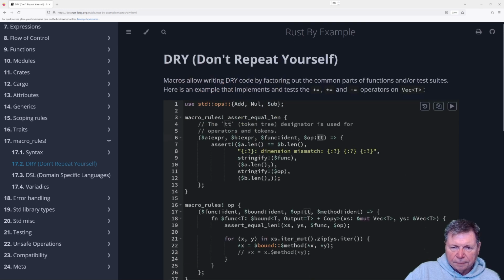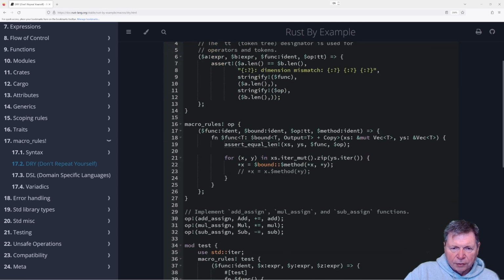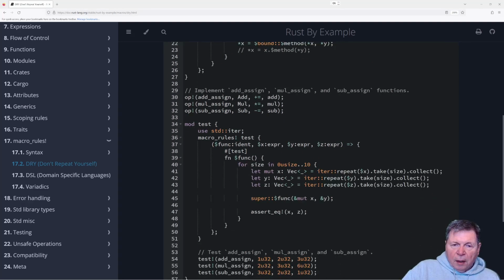Oh, unless assert equal length. Oh, there. Sorry, assert equal length. Op, right? Op. Okay, so we're doing this assert equal length and then iterating over them and doing some kind of work. Okay.